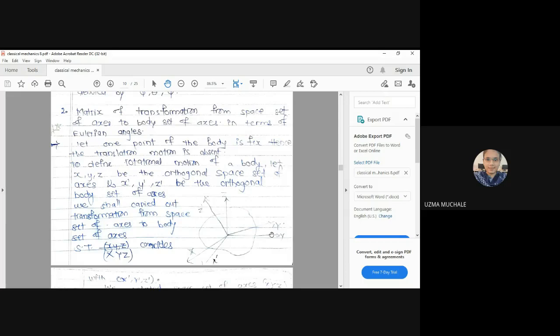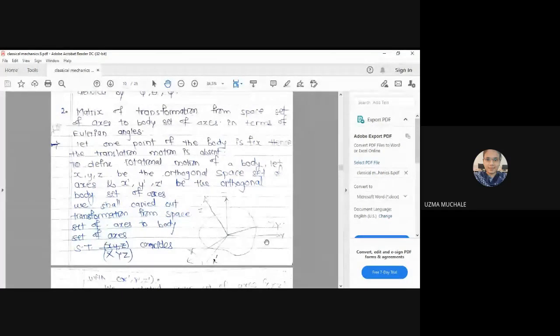So you can see here the xyz axes, and x dash, y dash and z dash. X, y, z are the space set of axes, and x dash, y dash, z dash are the body set of axes.